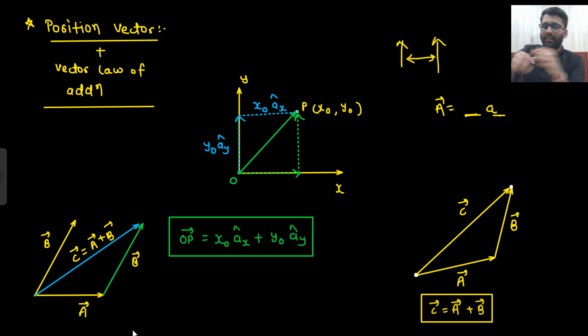Let's just say I am standing at this point. One of the students is pushing me in this direction, and another student is pushing me in this direction. Where will I go? In between. My hands might be broken, and then it would be a different thing. But considering that my hands are not broken, if someone is pushing me here and someone is pushing me here, I am not going to go here or here, I will go in between.